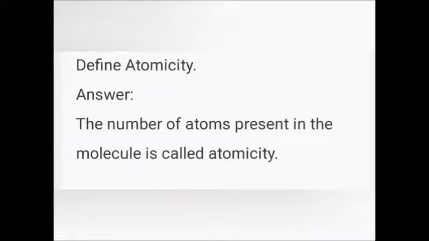The number of atoms present in the molecule is called atomicity. For example, CO2. Here 1 carbon, 2 oxygen. There are 3 atoms present in carbon dioxide. So the atomicity of CO2 is 3.